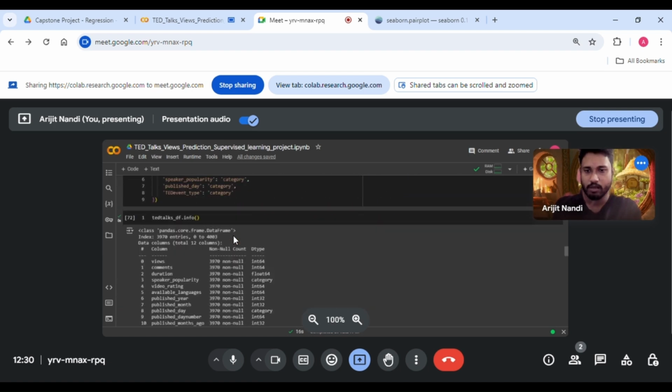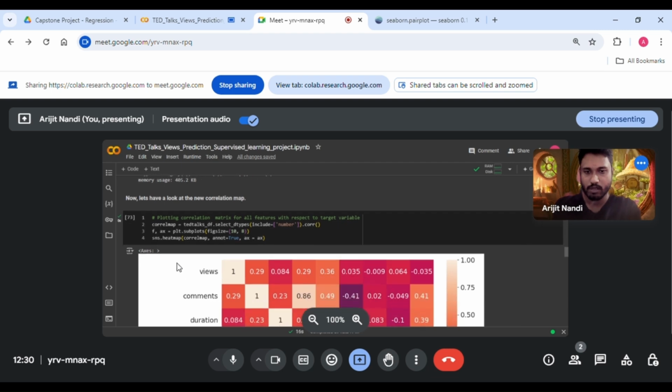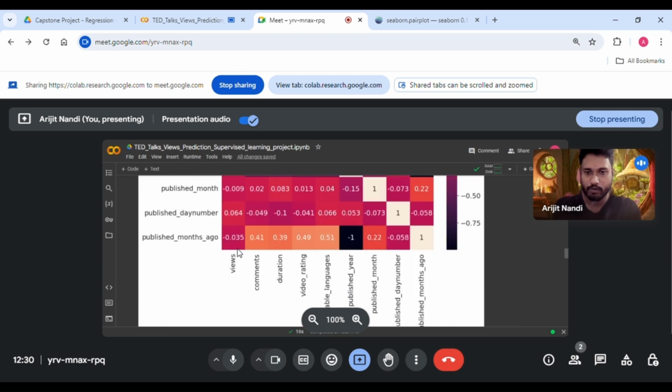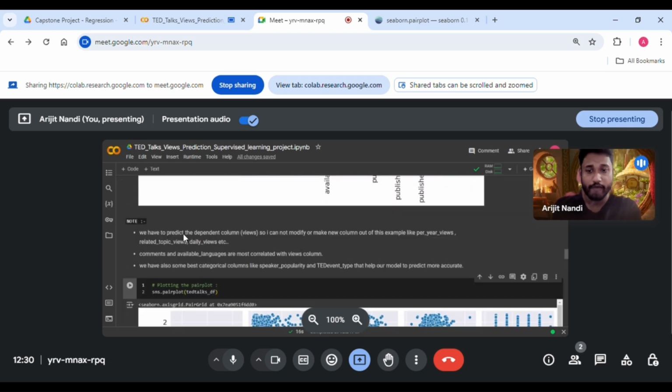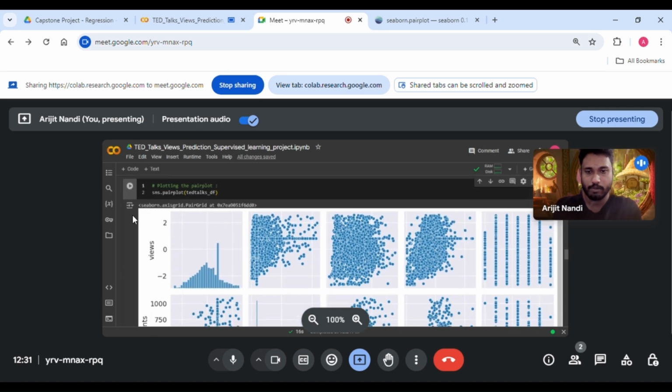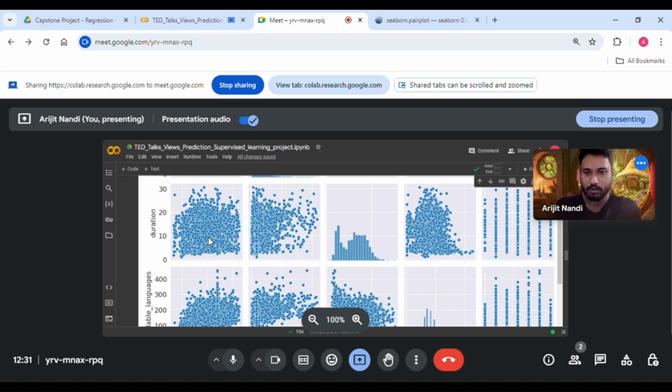Again I'm checking the details, and we can see the info. This is the correlation matrix. What we got from here is that we have to predict the dependent column, that is views. So I cannot modify it or make new columns out of this, like per year views, related topics views, daily views, etc. Comments and available languages are most correlated with the views column. We also have some good categorical columns like speaker popularity and paid event type that help our model predict more accurately. So these are the observations. I plotted the pair plot over here. You can see the pair plot.